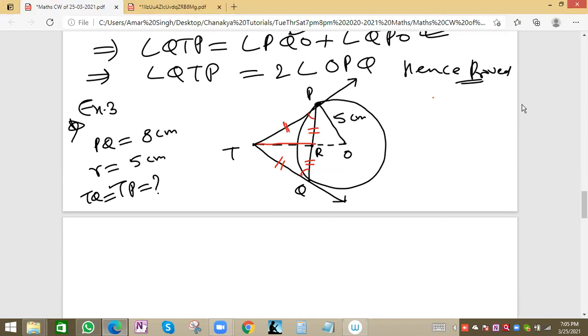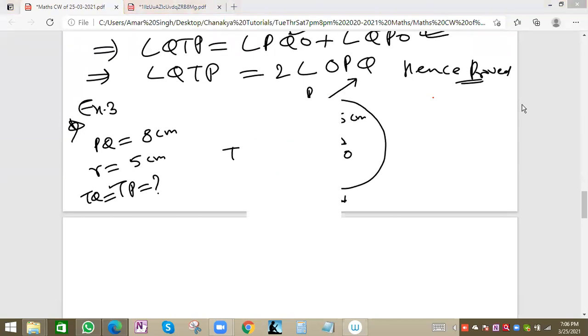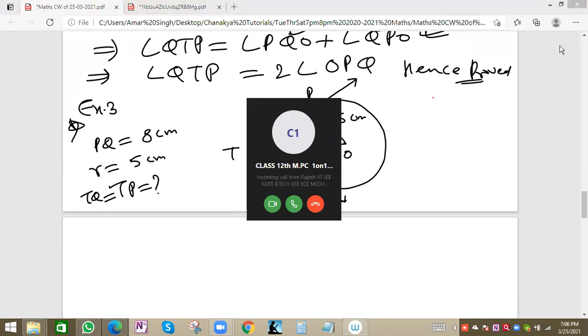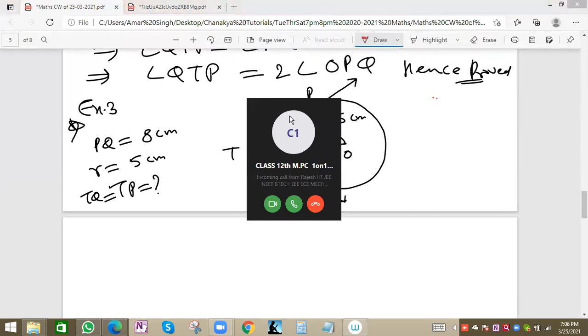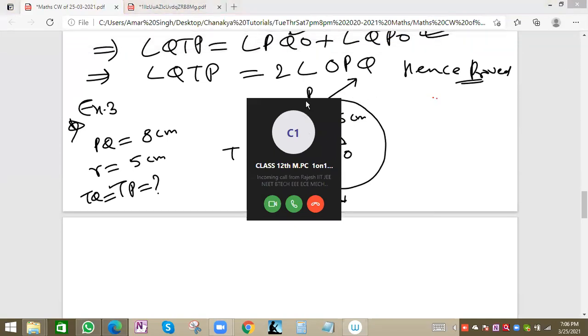See, sides opposite to equal angles are equal. What is the congruency criteria?